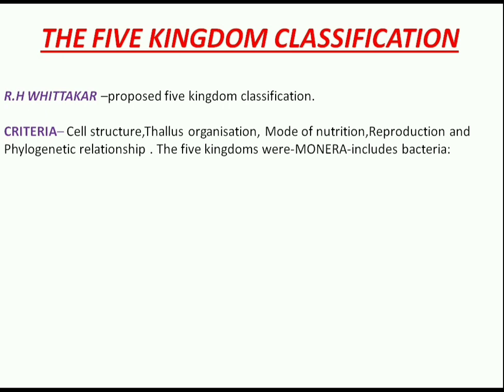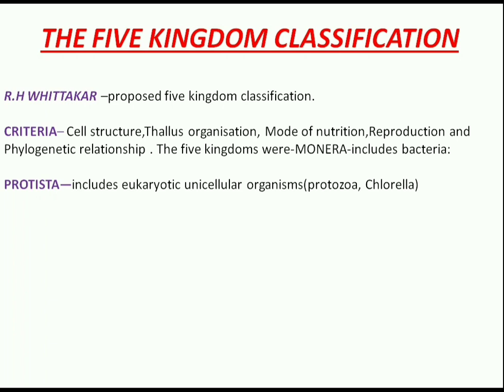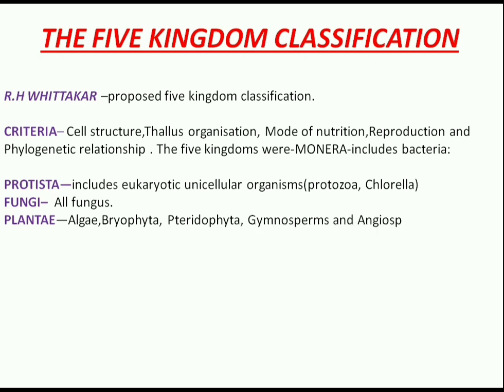As per Whittaker, the 5 kingdoms were Monera, which includes prokaryotes, bacteria, cyanobacteria, etc. Protista includes protozoans and some unicellular algae like chlorella, chlamydomonas, etc. Fungi included all unicellular and multicellular fungi. Plantae includes multicellular algae, bryophyta, pteridophyta, gymnosperms and angiosperms.